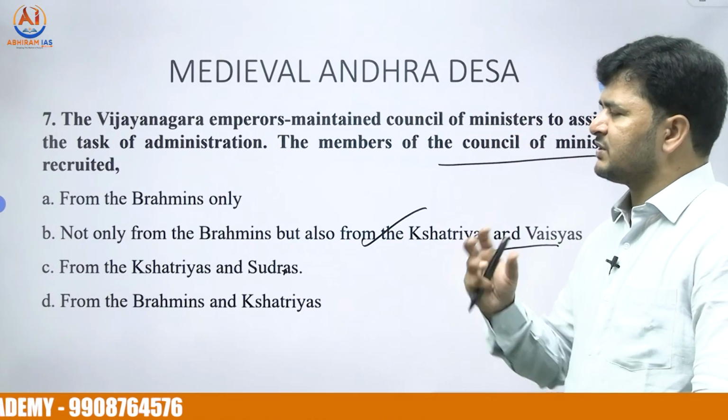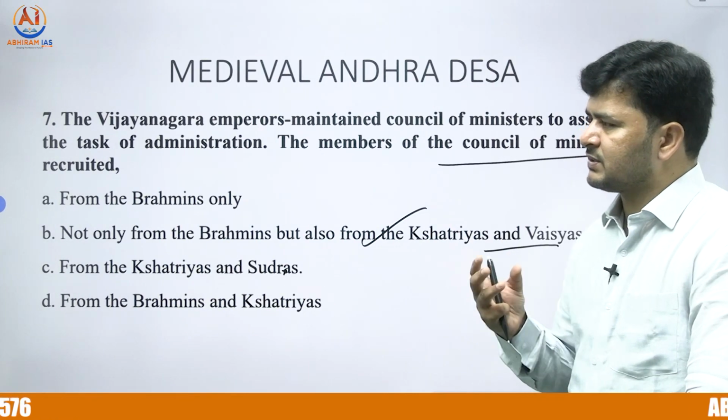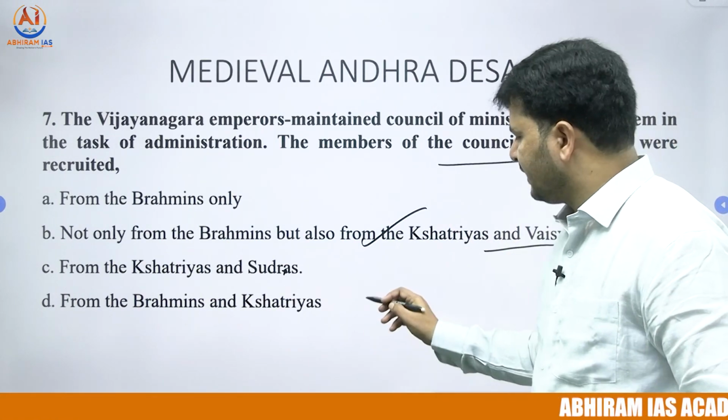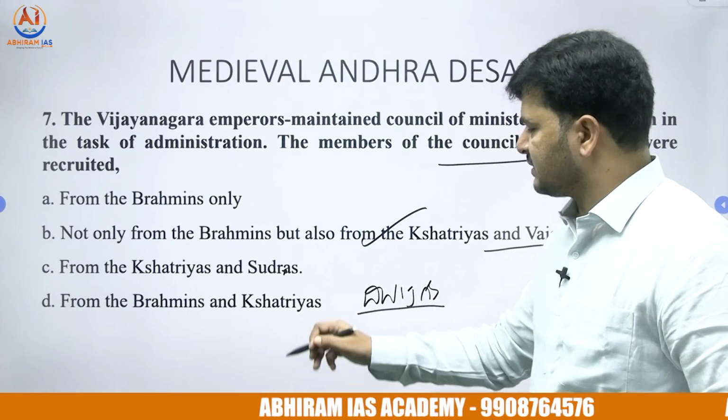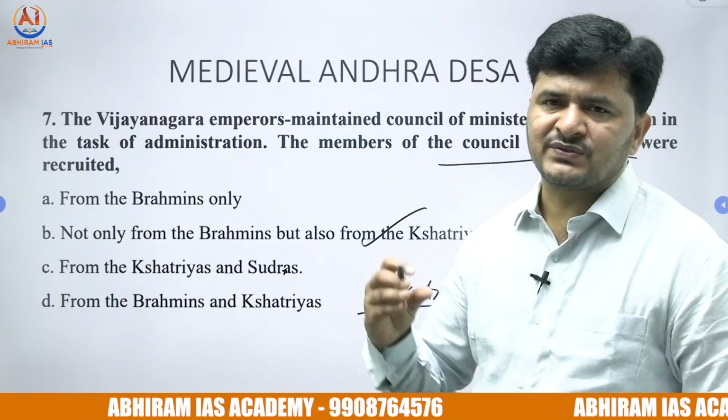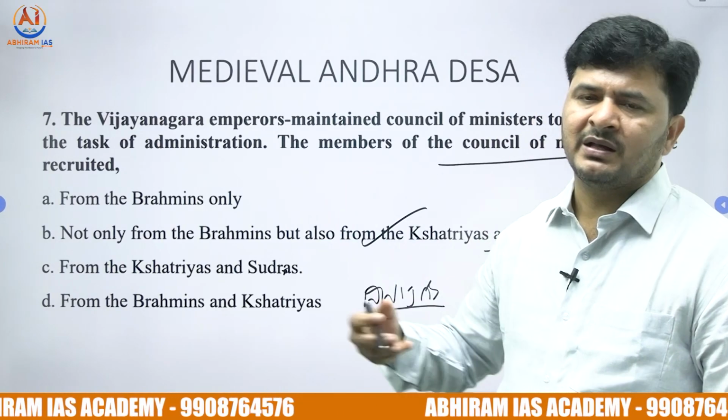So let us understand in this way, Vijayanagar rulers followed Varnashrama Dharma, especially from Dvija Kulas, that is Brahmin, Kshatriyas and Vaishyas. From Dvijas, so they started recruiting them.